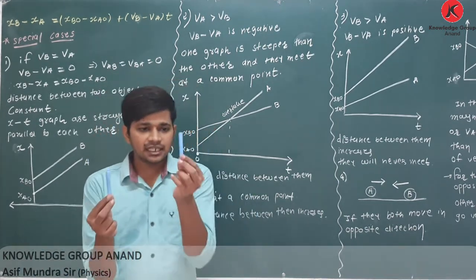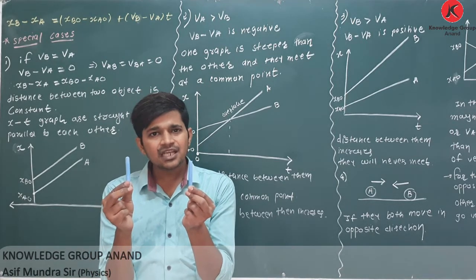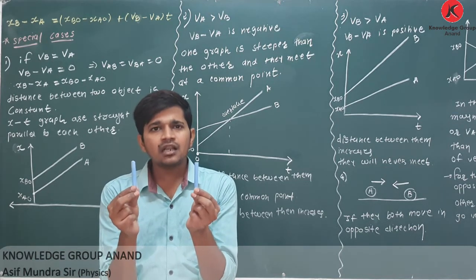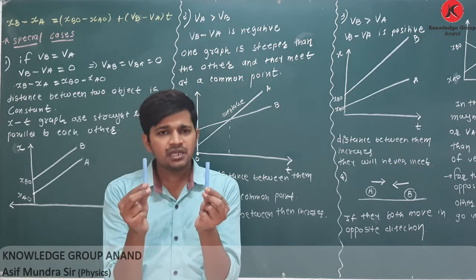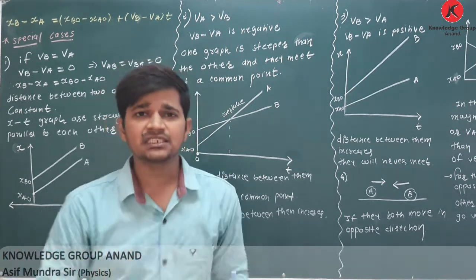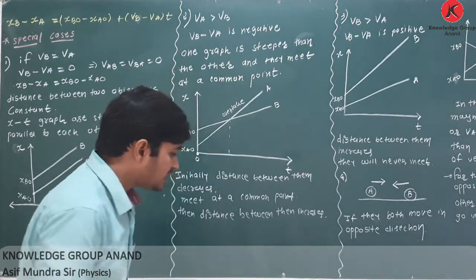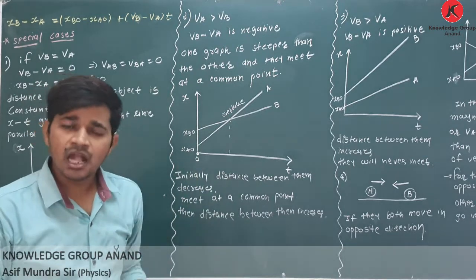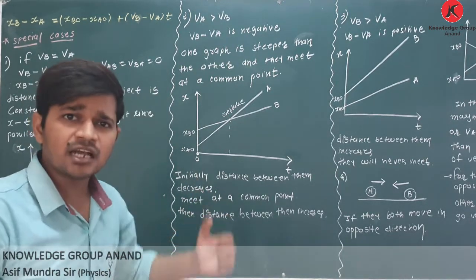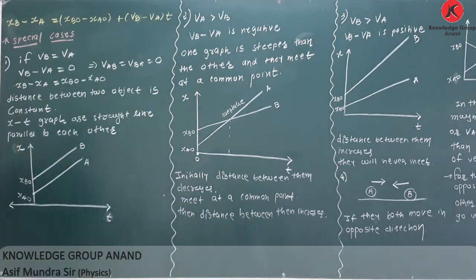If two vehicles, B and A, are moving with a speed of 100 km per hour, then if you observe the other vehicle, it will be at the same distance at each and every time. If you are in a train and a car is moving at the speed of the train, then you will observe that the car is moving with you. So it is the first case, and it is easy to understand.